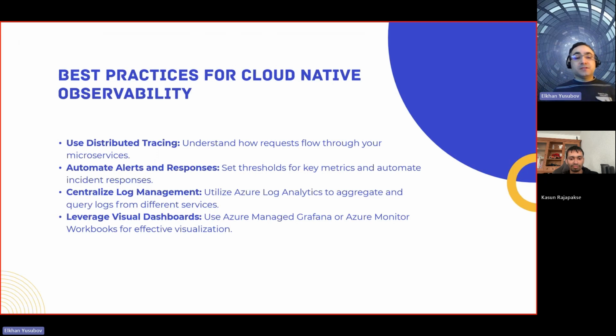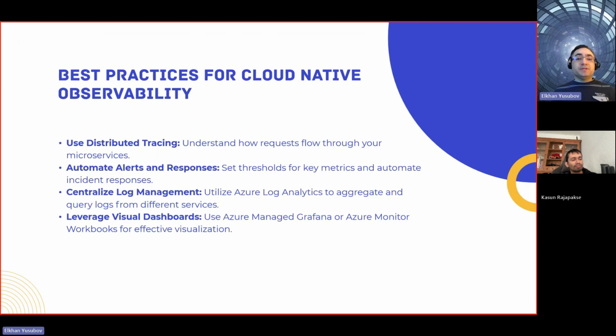And then, of course, another big part of observability is making sure that your log management is centralized. Without that, it's just not going to be feasible to know what's happening in your system. And without that, you cannot get real-time log and alert information from your system. You can centralize your log management by, for example, using one Azure Log Analytics workspace for your workloads, where you can centralize all your logs, metrics, and traces, and then setting up alerting and all important managed services to be on top of what's happening in your environment.